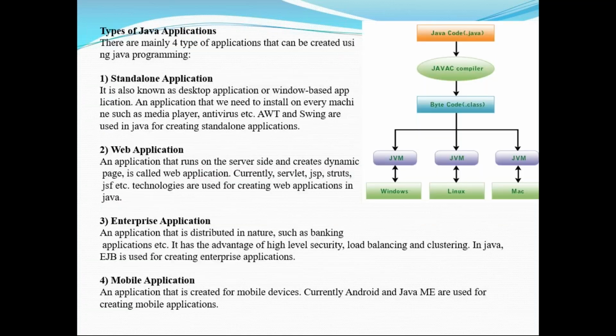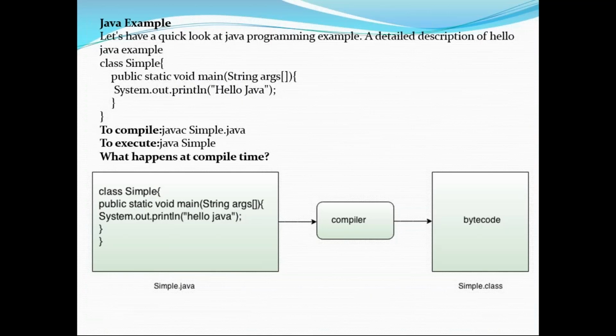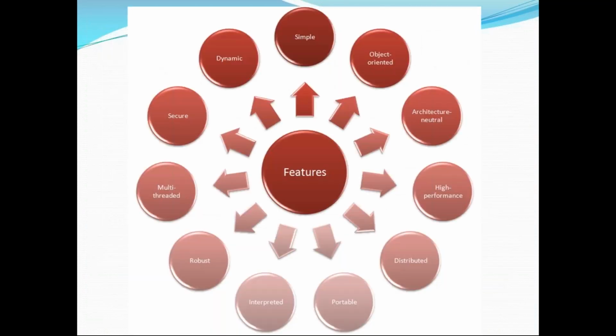Java evolutions: J2SE, J2EE, J2ME. So what are all the features we have? This one I'll explain to you tomorrow. Simple, object-oriented, architecture neutral, high performance, distributed. Each and every one I will explain. Simple: pointers concept got removed. Object-oriented: we have to go for it. So I'll explain in tomorrow's session.